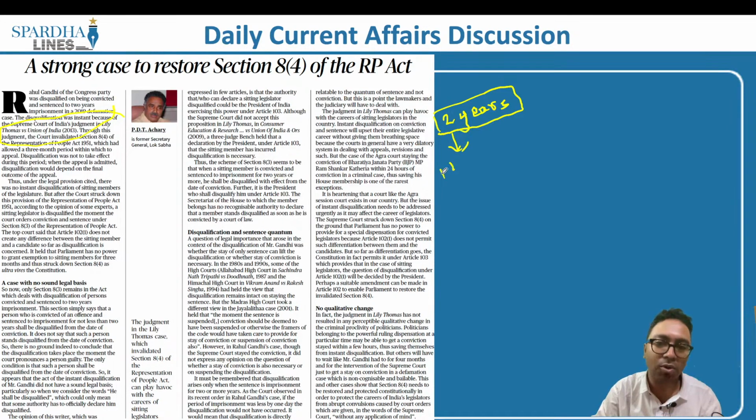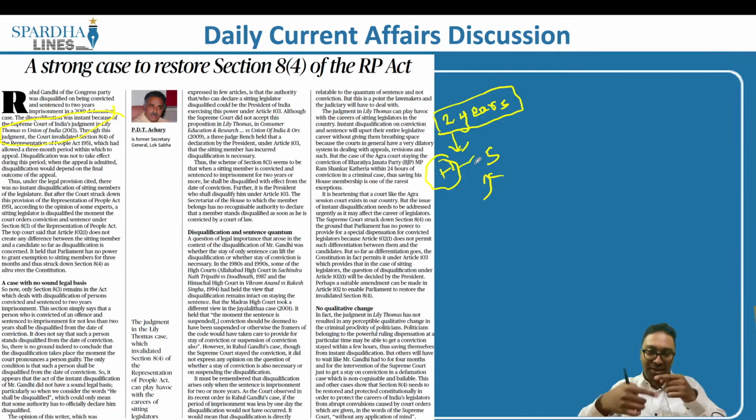So if a person is convicted and if the imprisonment is for more than 2 years, this person will immediately be disqualified. But prior to 2013, let's say if he is convicted in the Sessions Court, he can go to the High Court. If he is convicted in the High Court, he can also go to the Supreme Court as well. So he would have a 3-month window: today the conviction has happened in the Sessions Court, and within the next 3 months he would be able to appeal to the High Court. Let's say the High Court has given him a conviction and a sentencing. Within 3 months, he may also go to the Supreme Court for an appeal.